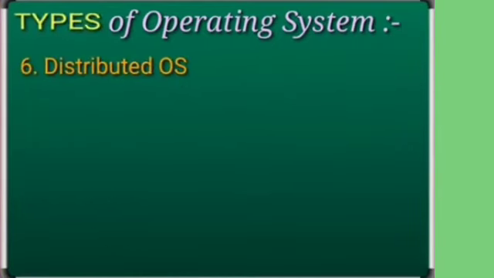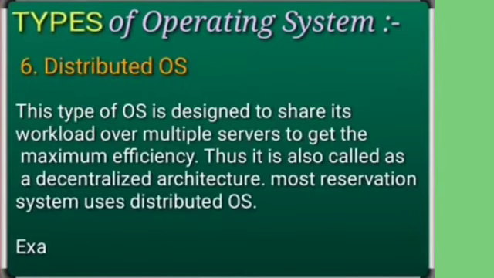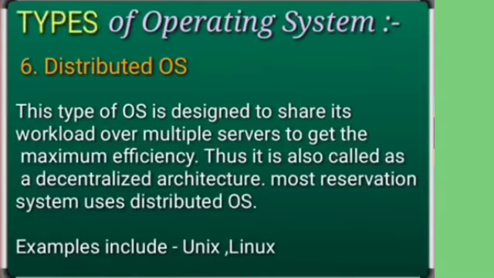The last kind of operating system is a distributed operating system, where the workload is shared across multiple servers. You can take the example of a railway reservation system, wherein the tasks are divided. The workload of the ticket reservation is divided over multiple servers. Multiple servers means computers which are made to act as servers.